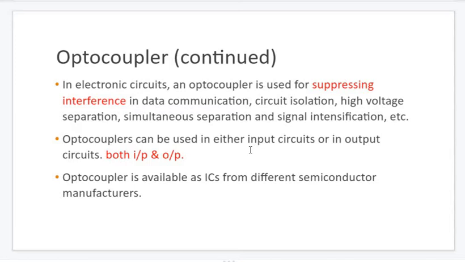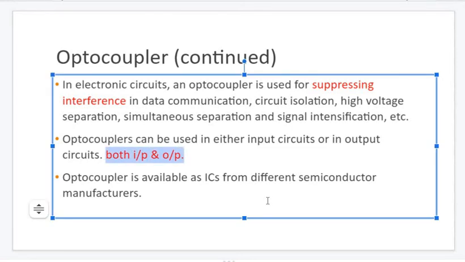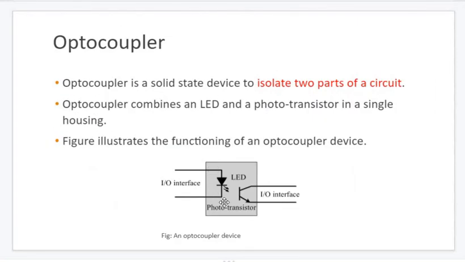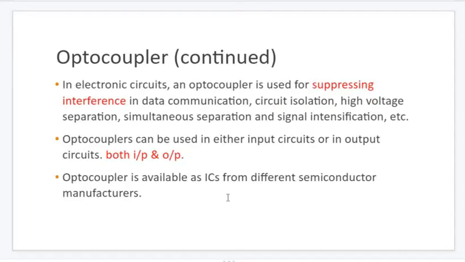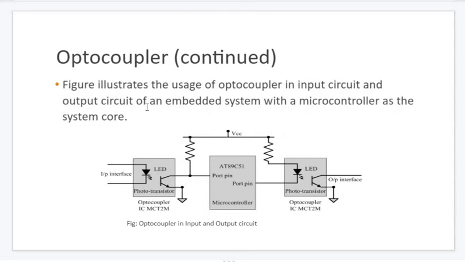Can an optocoupler work as only input or only output? It can act as both input and output, because internally an optocoupler has both natures, input as well as output side. Here you can see one of the examples, how the optocoupler will work in both the input and output circuit. Let's assume here is a VCC, as I told, and here is one normal LED. This is a constant VCC, which is giving the same value to both sides.